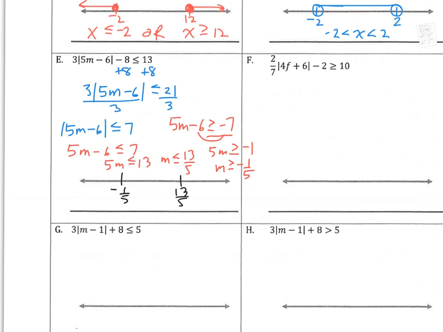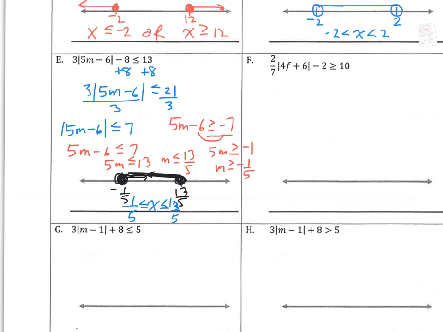Since I want greater than or equal to -1/5, I'm going to go this direction. Less than or equal to 13/5, I'm going to go this direction. Since it's an and, it's everything in between. And remember, I can write that then as m is less than or equal to 13/5 and greater than or equal to -1/5.